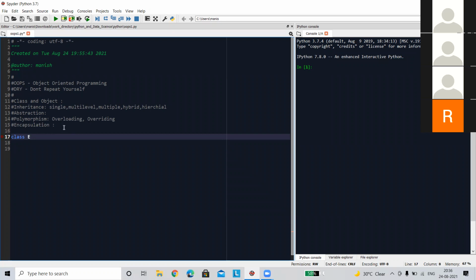Let's create a class of employee. Some portion you can check. You can see that after this class name, a bracket is present. In some portion, you can see that this bracket is not present. So if you are going to perform any kind of inheritance, do this: declare a class using the brackets, the first braces. But if there is no kind of inheritance, then you don't need to represent it. You can directly remove it.